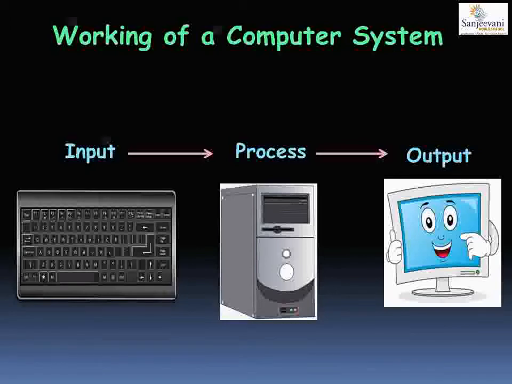Okay, did you understand the IPO cycle of the computer? The input is given through the input devices. Then the processing is done by the CPU, that is the central processing unit. And whatever processing is done, it is given as the output to the monitor, or to the output devices. From the output devices, we can see the output.